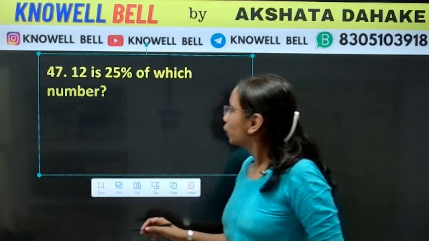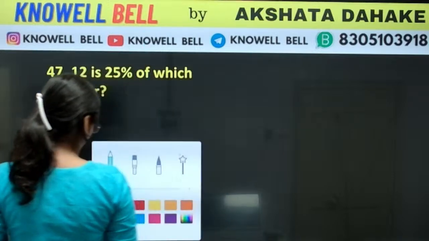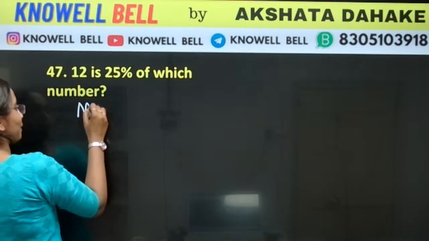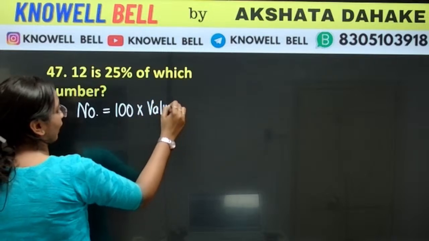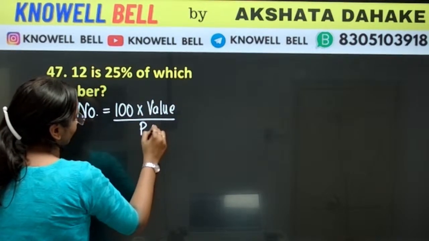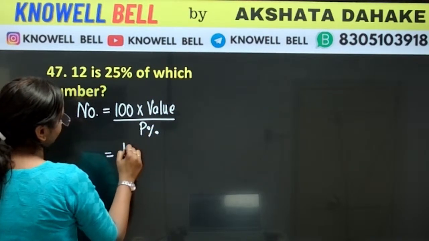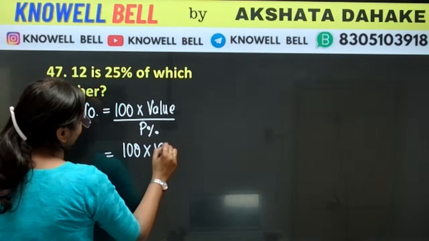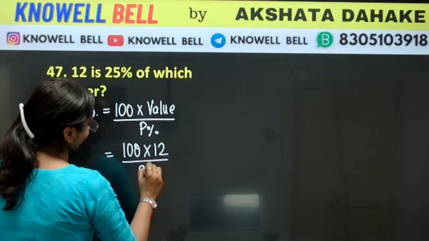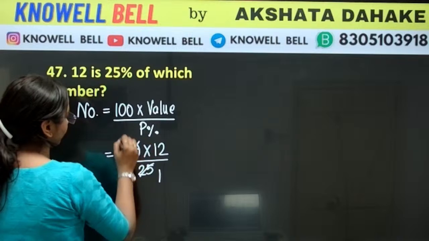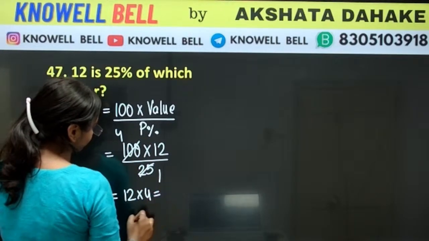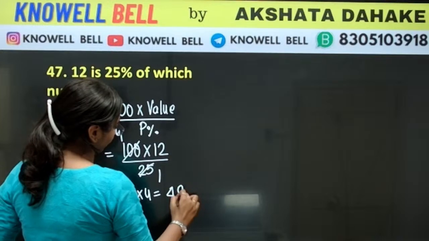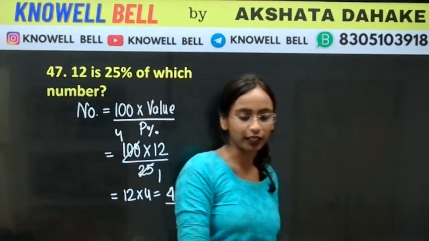The next is 12 is 25% of which number? So once again, number is equal to 100 into value upon percent. What will be the answer? 100, what is the value? 12, percent is 25. 25 ones are 25, 25 4 times is 100, 12 into 4, 12 fours are 48. 48 will be the correct answer.